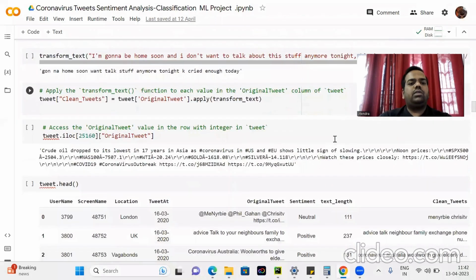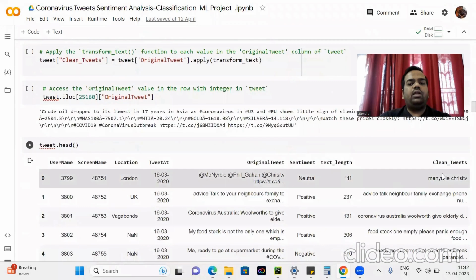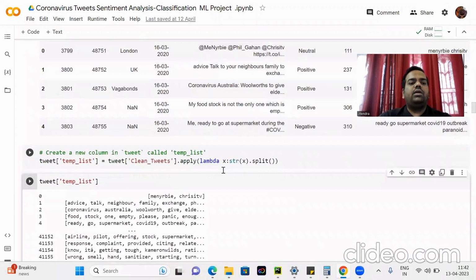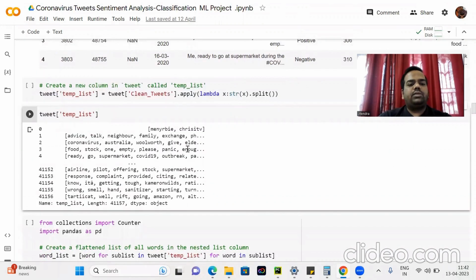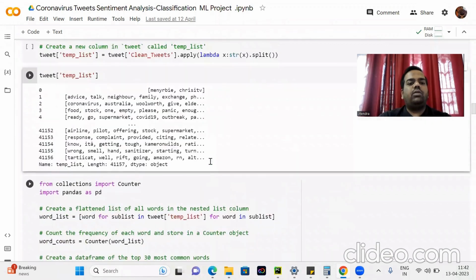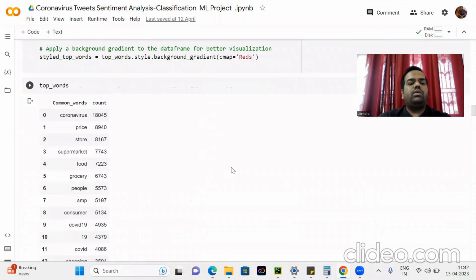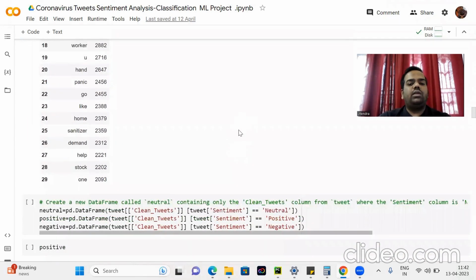Here the clean tweet is saved with the column name clean tweet from the original tweet. If we apply tweet.head, then we see the separate clean tweet column with proper sentences. If we create an array of lists, then apply a lambda function with a tweet temp list. Here we import the Counter library, used to count the occurrences of particular words in a column. So here the word corona occurs the maximum number of times, that is 18,045, and the lowest occurs 2093 times.